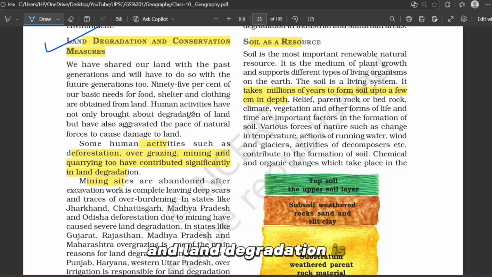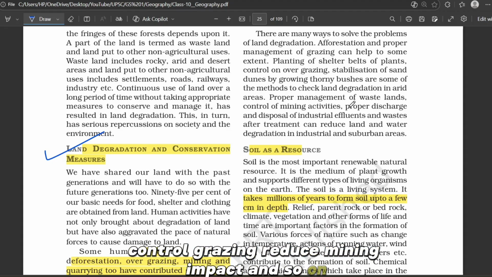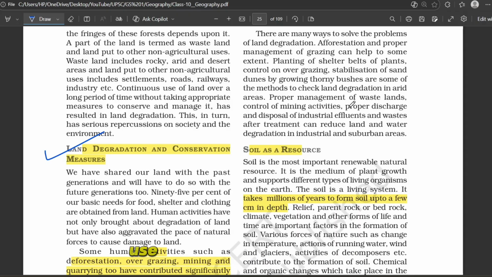And land degradation is a serious issue because 95% of our food, clothing and shelter come directly or indirectly from land. To protect the land, we can do many things such as plant more trees, control grazing, reduce mining impact and so on. But the most important is to use land wisely and avoid over exploitation.